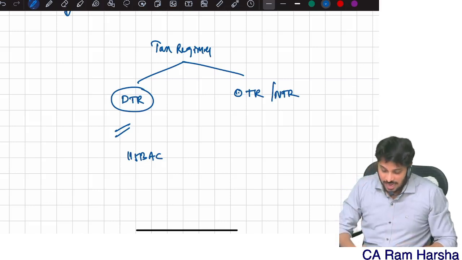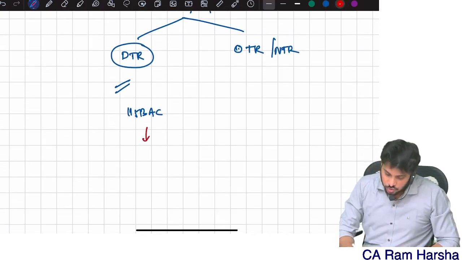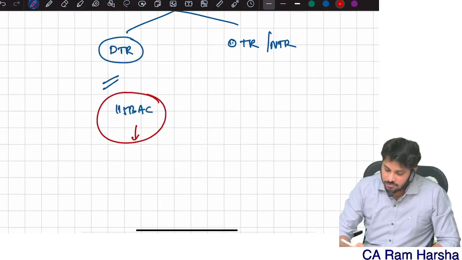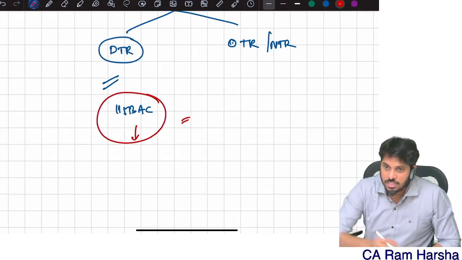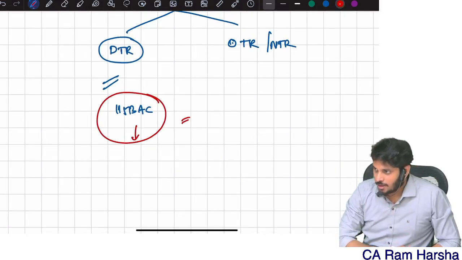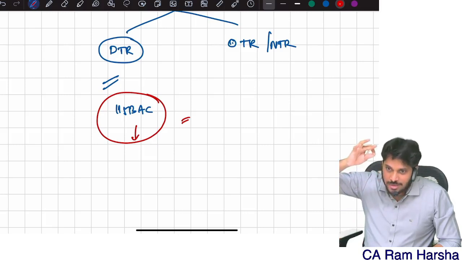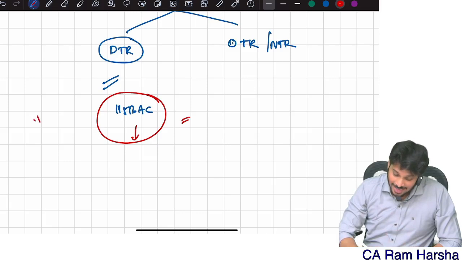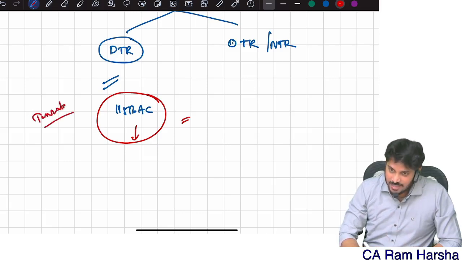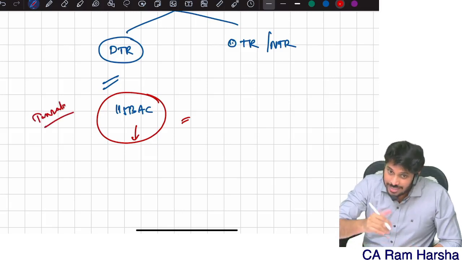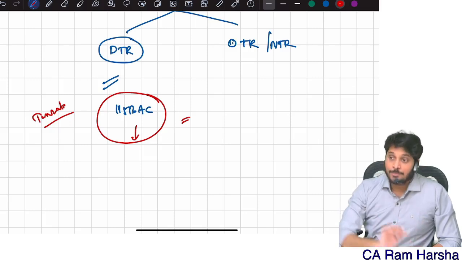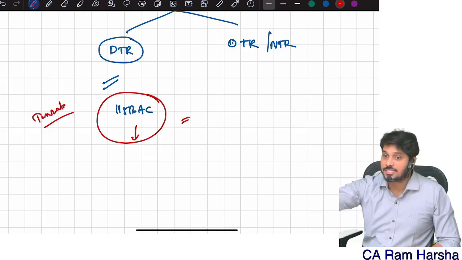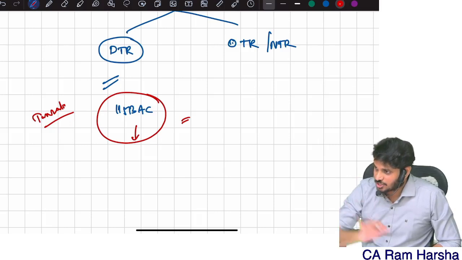In fact, in the ICAI book, and even our book, the entire section 115BAC is given in the first chapter, which is a blunder. You should not discuss the 115BAC default tax regime in the first chapter. Tax rates we can discuss, nothing wrong. How to compute tax we can discuss. But the full provisions of the default tax regime we should not discuss in the first chapter.